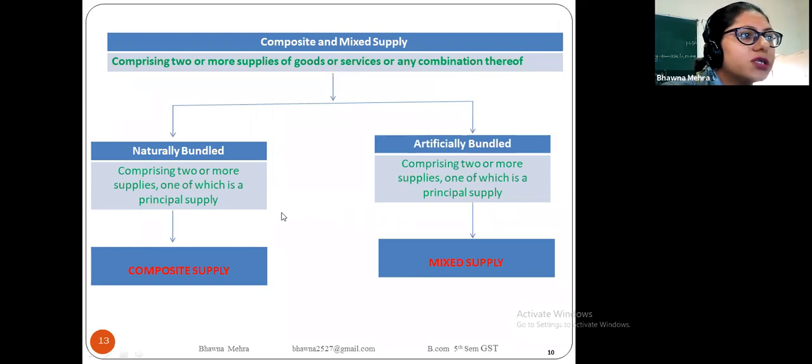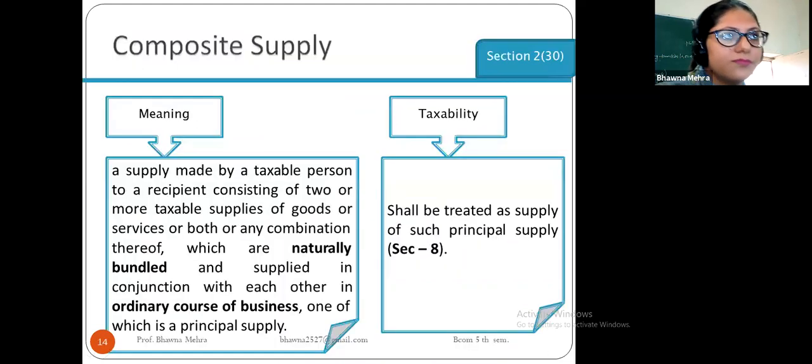Come to the natural supply or the composite supply, comprising two or more supplies, one of which is a principal supply, and artificially bundled, comprising two or more supplies, one of which is a principal supply. The meaning of composite supply: a supply made by a taxable person to a recipient consisting of two or more taxable supplies of goods or services, or both, or any combination thereof, which are naturally bundled and supplied in conjunction with each other in the ordinary course of business, one of which is a principal supply.